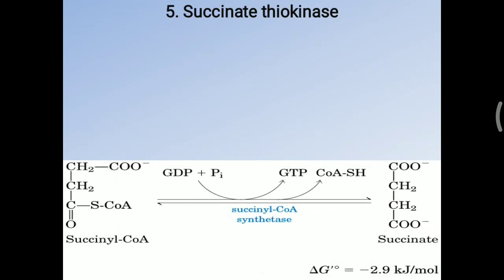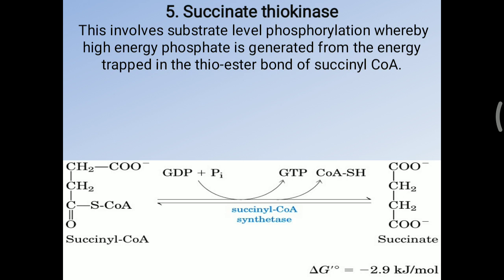Further, whatever succinyl-CoA is generated is converted into succinate, and during that time the enzyme succinyl-CoA synthetase is needed. Another name of this enzyme is succinate thiokinase. So this involves substrate level phosphorylation, whereby high energy phosphate is generated from the energy trapped in the thioester bond of succinyl-CoA.